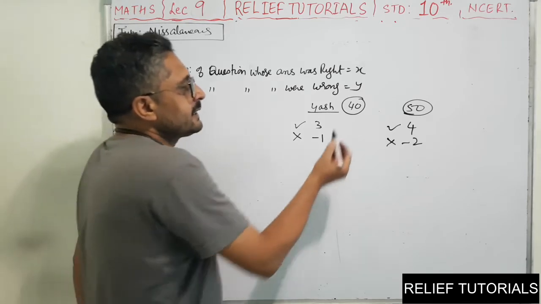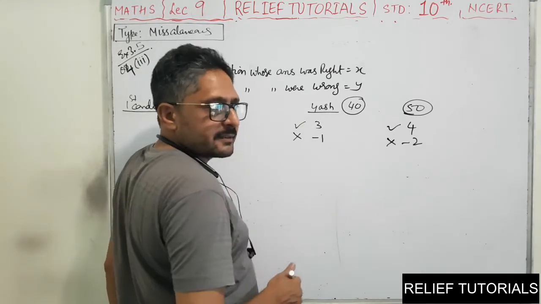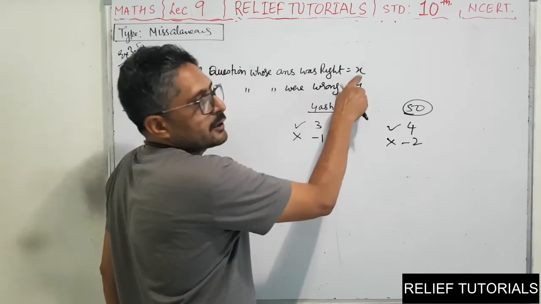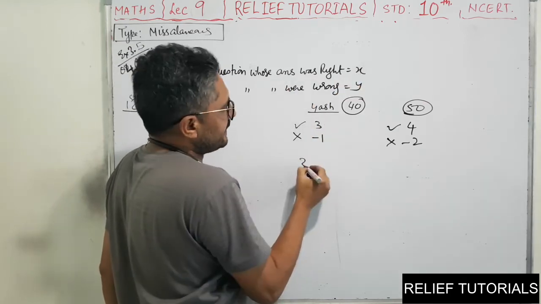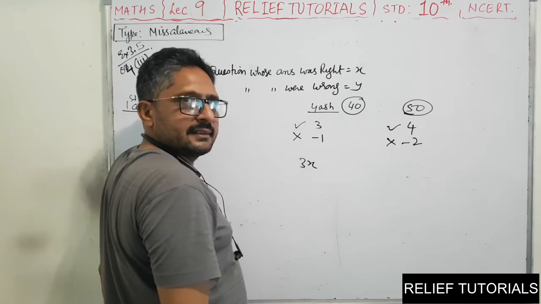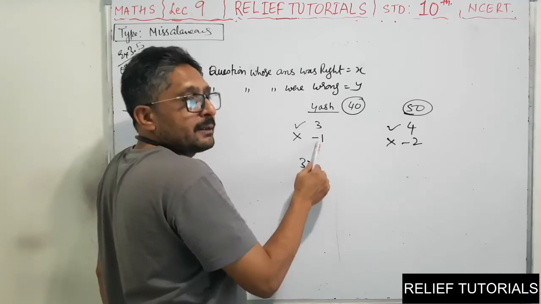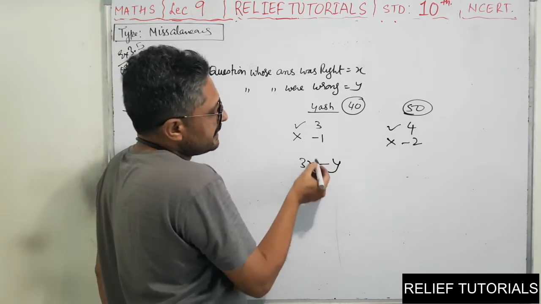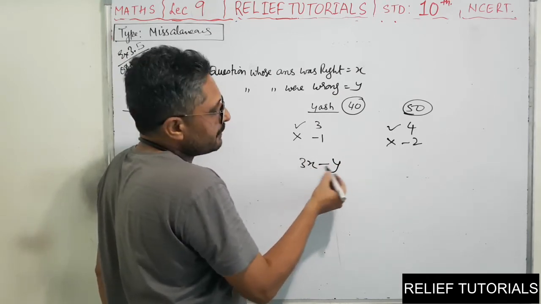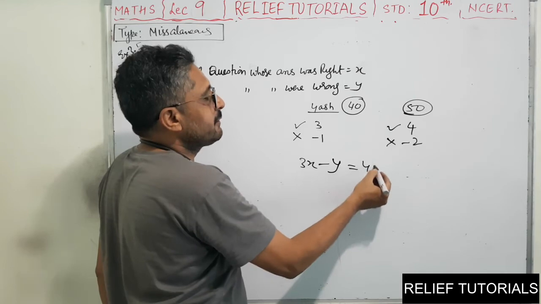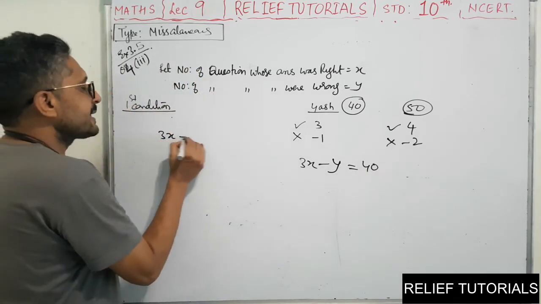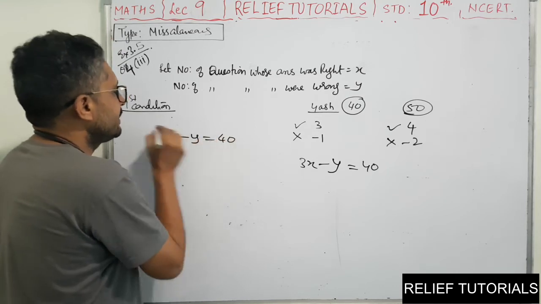Now come on, tell me. That fellow is getting altogether 40 marks. Now 3 marks for each right answer. How many questions are there whose answers are right? x. So here we will get 3x. Clear? And losing 1 mark for each wrong answer, so minus y. From the total he got for right answers it will be minus y, and that will be equal to 40. So the first condition is 3x minus y is equal to 40.